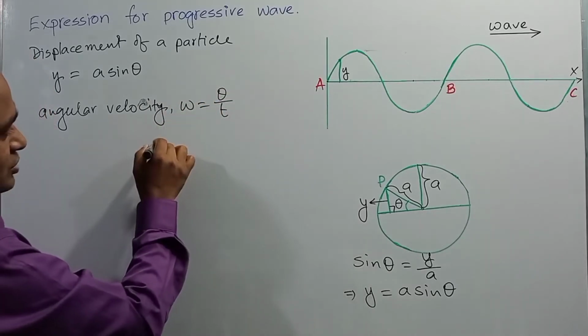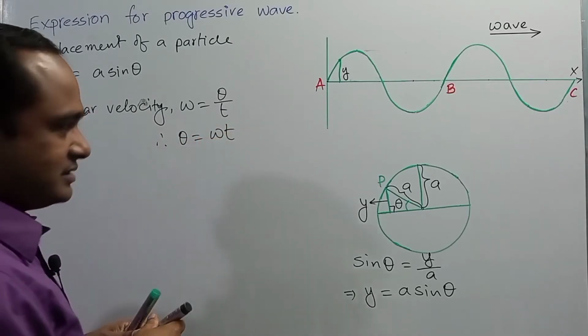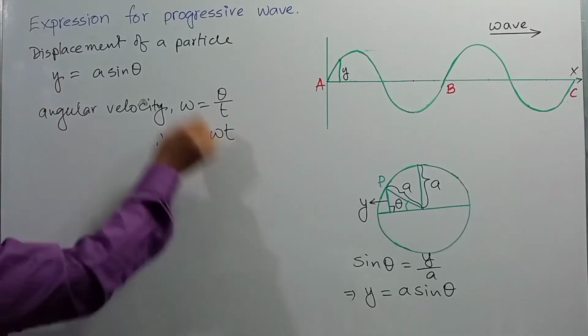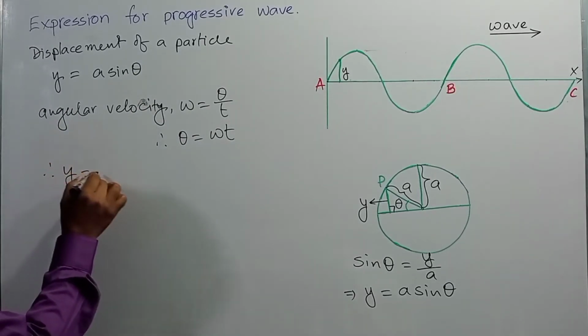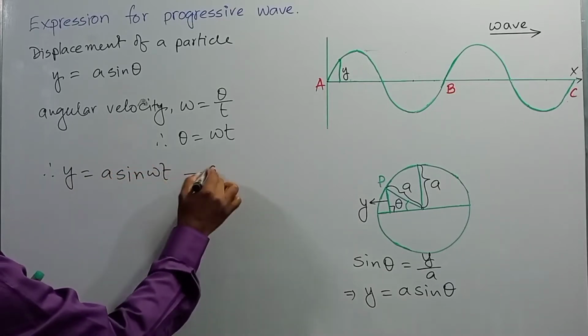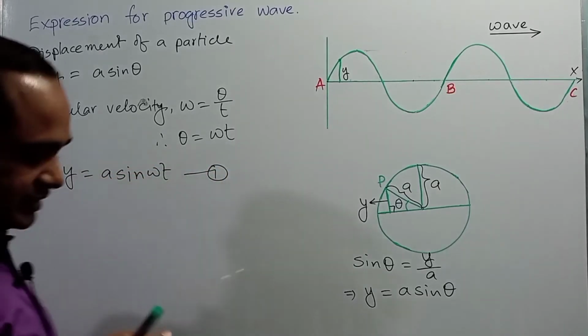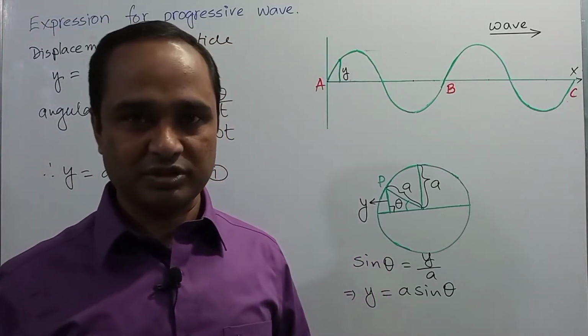From the expression we can write theta is equal to omega t, right? So we can use the value of theta in this expression. So the expression will be y is equal to A sin omega t, right? So this is also an equation for the displacement of a particle executing simple harmonic motion, right?